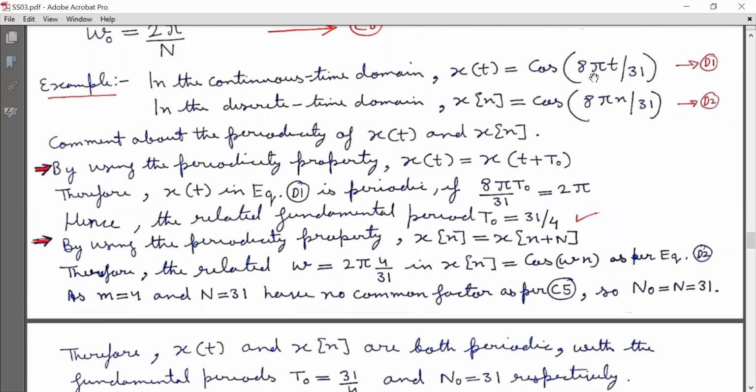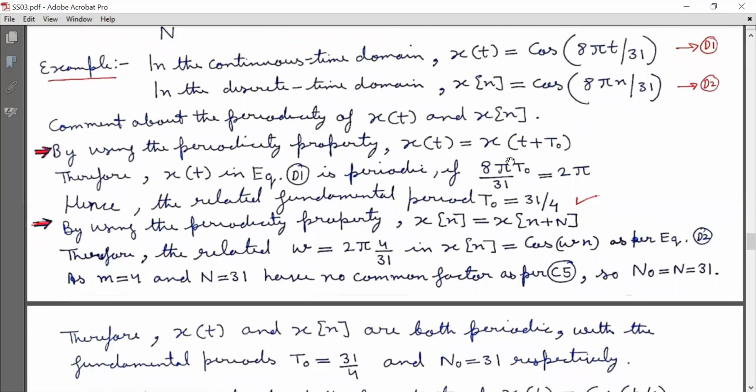As we have two signals, x(t) is equal to cos(8πt/31) and x[n] is equal to cos(8πn/31). By using the periodicity property x(t) = x(t + T0), I have got 8πT0/31 equal to 2π from D1. And from this equation, I have T0 equal to 31/4.